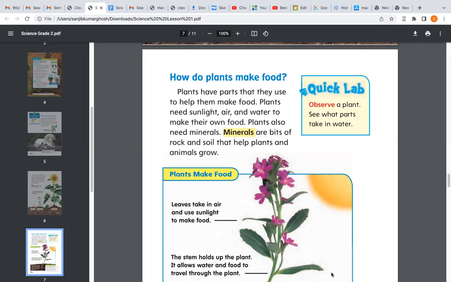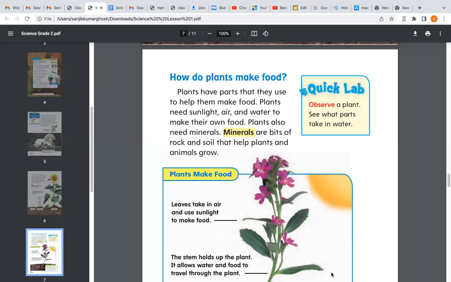Plants have parts that they use to help them make food. So, which part of the plant actually makes the food? The leaves. The leaves of the plant make the food. Why? Because the leaves are green in color and they contain chlorophyll. This chlorophyll helps the plant to make their own food.